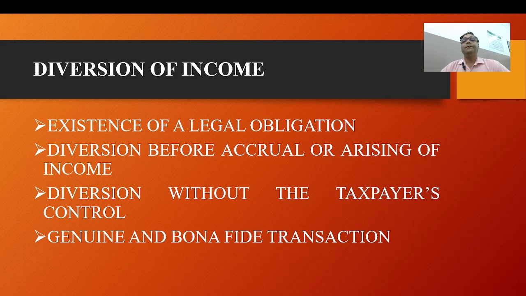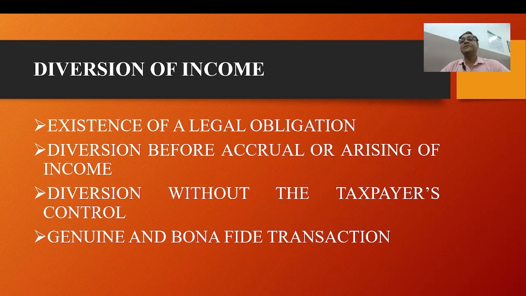The income must be legally diverted to a third party before it accrues or arises to the taxpayer. Once the income accrues or arises to the taxpayer, it becomes taxable in the hands of the taxpayer unless it satisfies the conditions for diversion of income.